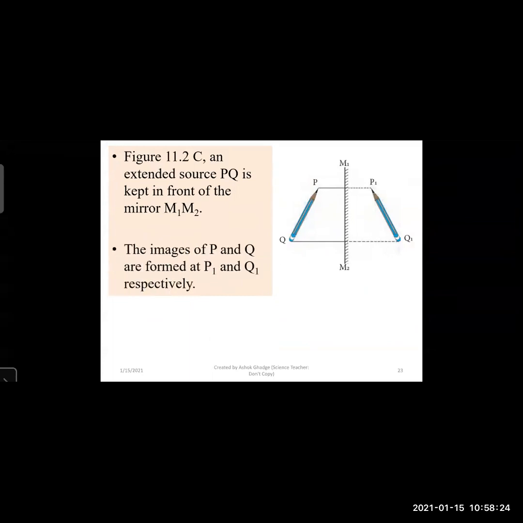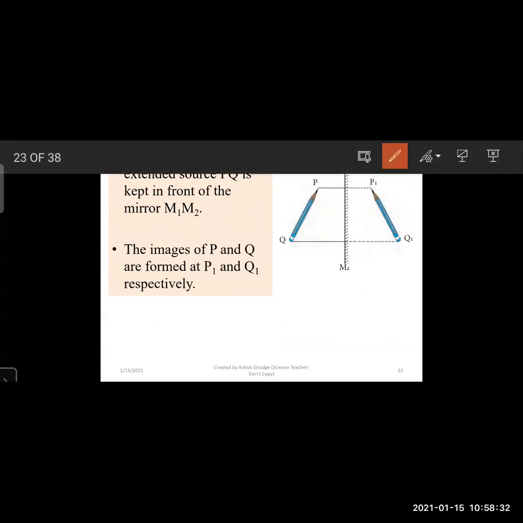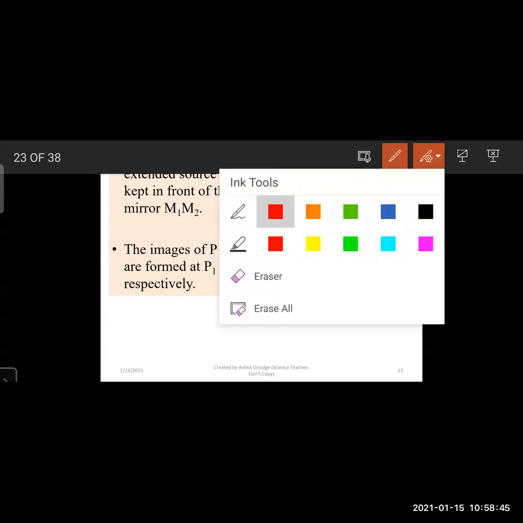Now the images of P and Q are formed at P1 and Q1 respectively, as we have seen in the previous formula, that the image of P is P1 and the image of Q is Q1.